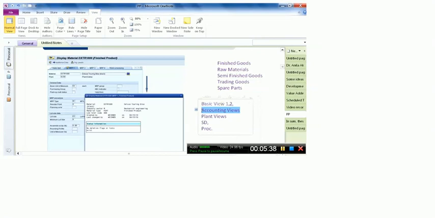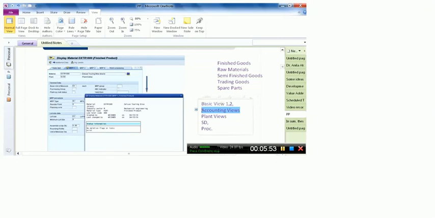Creating the material means creating the material for the very first time. Extending the material means creating another view of the same material which is already created, right? And the T code of extending the material is the same, which is that of creating the material. And the third one is actually changing the material.